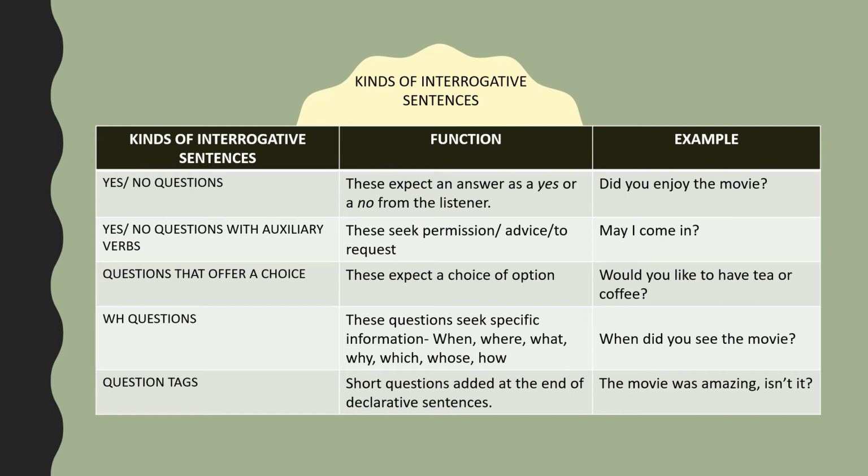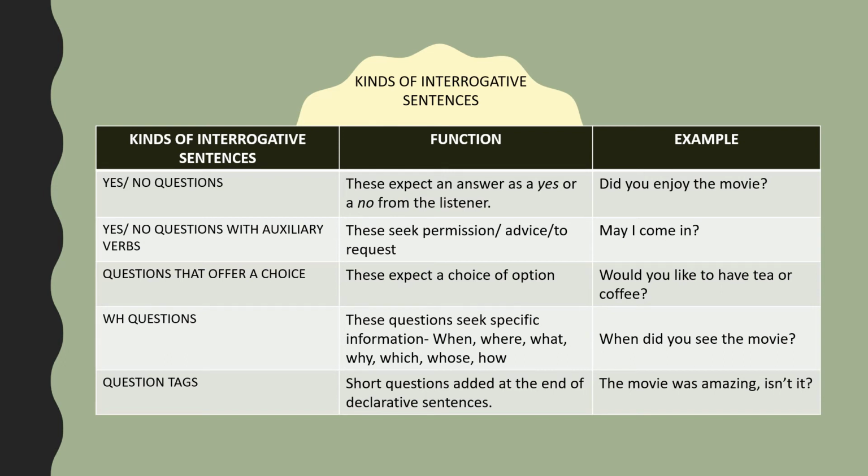Okay. Next, there is a yes or no question with an auxiliary verb. Now, what are these auxiliary verbs? I'm sure some of you remember, but let me just explain to the students who might have forgotten. In every sentence you will see there is always a main verb and a helping verb. A helping verb is the auxiliary verb. For example, in the first sentence, did you enjoy the movie? The main verb is enjoy, correct? But the auxiliary verb is did.